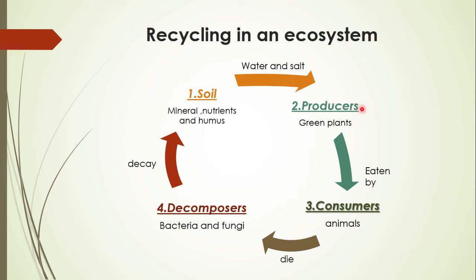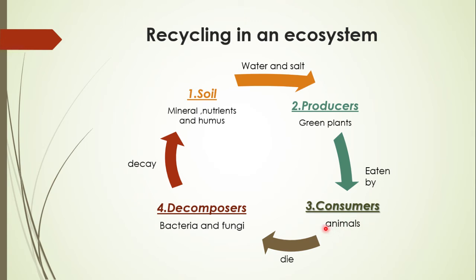When these producers are eaten by consumers or animals, then these nutrients or this energy become part of the animals' or consumers' bodies.